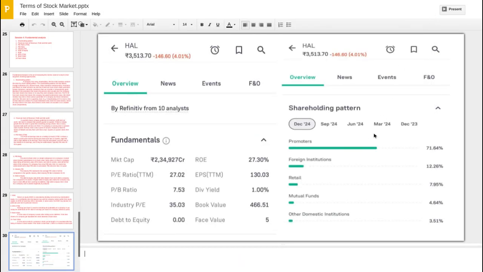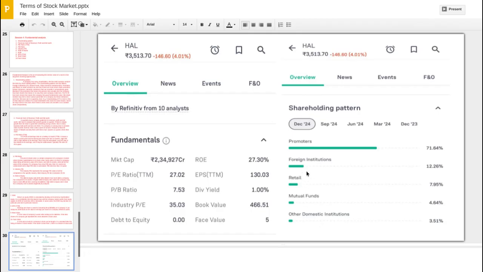Okay. Now going to our shareholding pattern, what we have discussed before. See, these are the promoters, those who have been there from the initial stage of HL. They have 71%. That means the HL stock is very good. Promoters are there in large number, that means it is very good. Then foreign institution 12.26%. Retail means the general investor or trader. Then mutual funds and other domestic institutions. Other domestic means some banks and some private firms are also doing the investment.